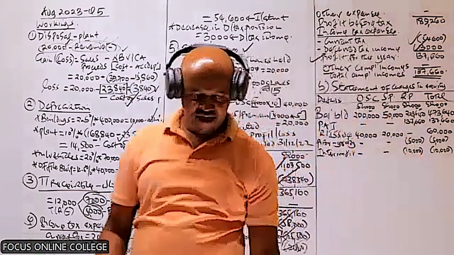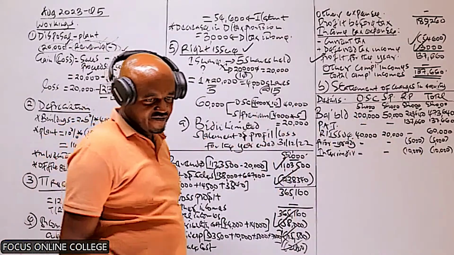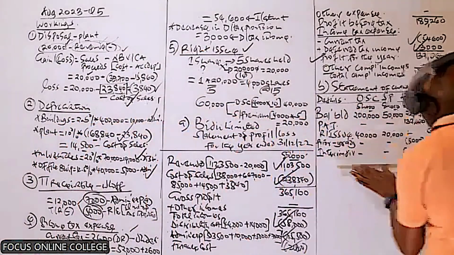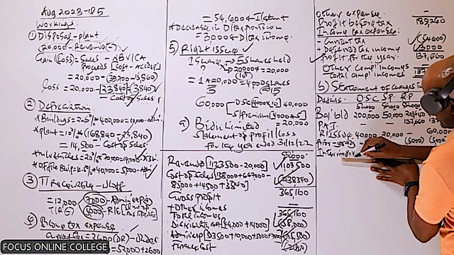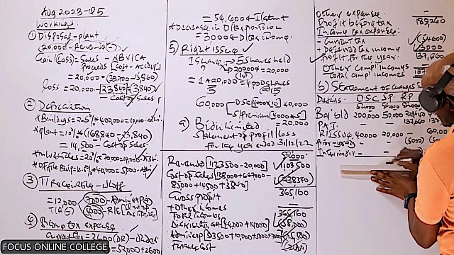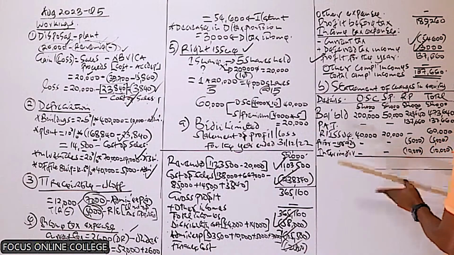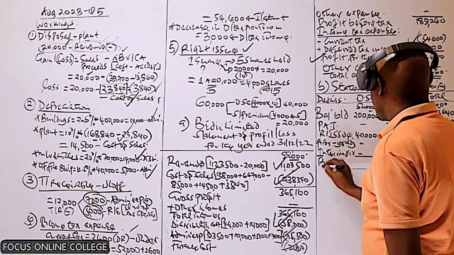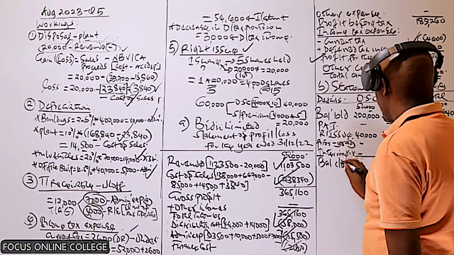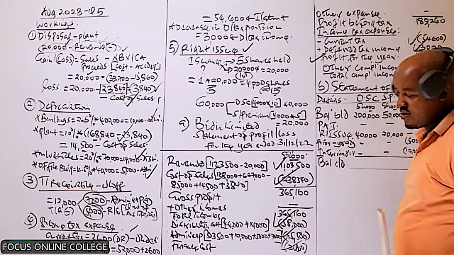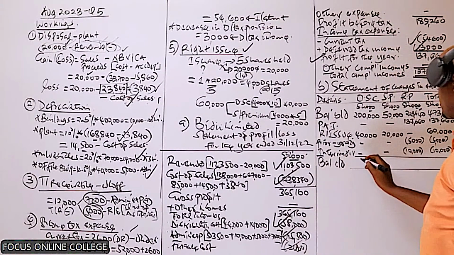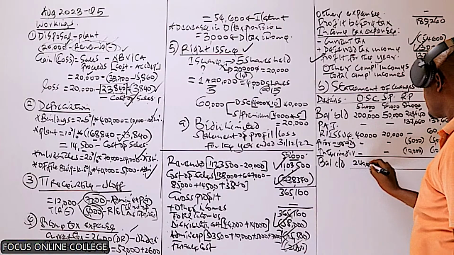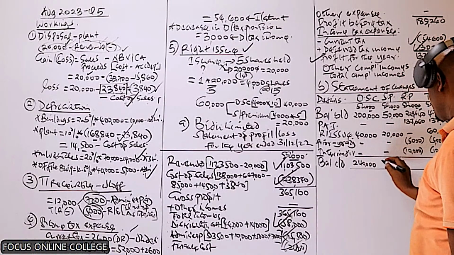So I don't think we have anything else. So let's get now the balances at the end of the year, which then we transfer to our statement of financial position. So ordinary share capital, this will be 240,000. This one will be 70,000.